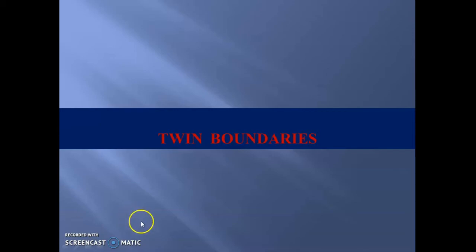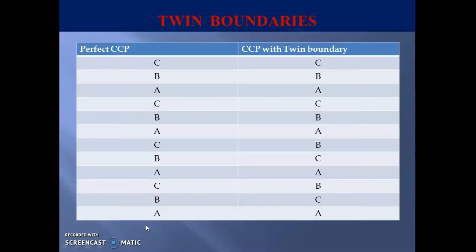Let us see what are twin boundaries. For that, let us consider twin boundary in the case of a cubic close-packed structure. As we know, the arrangement of planes in a cubic close-packed structure is in the sequence ABC, ABC, ABC, ABC like that. So this is the arrangement in the case of a perfect close-packed structure.